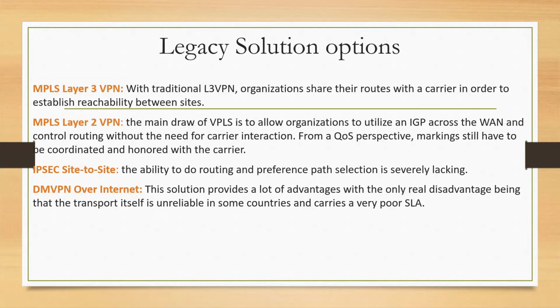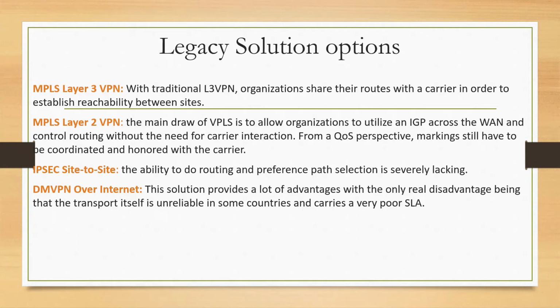Next we have DMVPN over the internet. This solution has a lot of advantages, but the real disadvantage is that it is unreliable. What is unreliable is the transport, because we run this over the internet, and when it is internet only, it is totally unreliable, right?